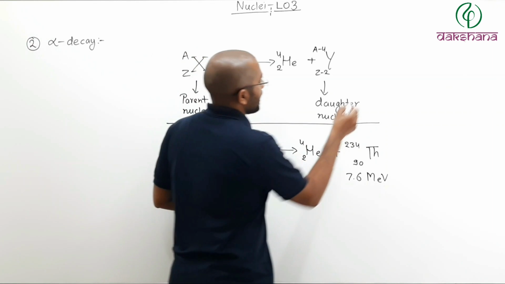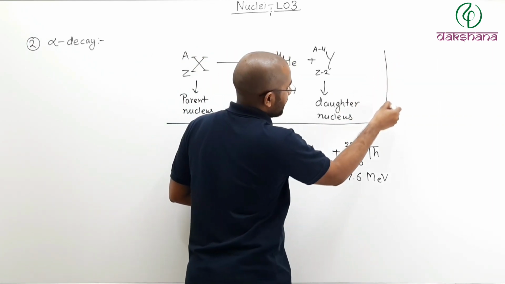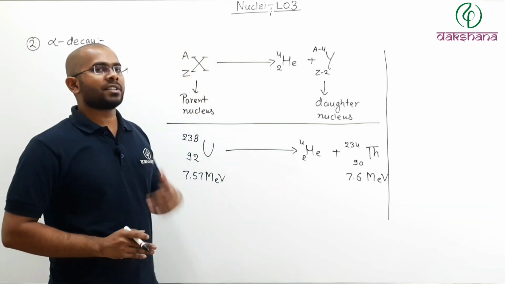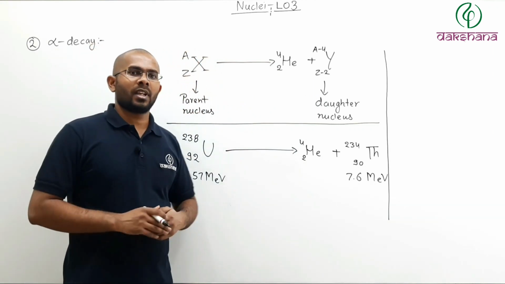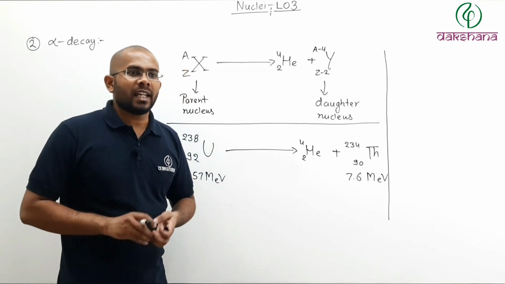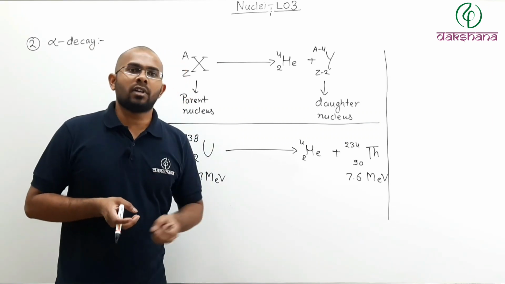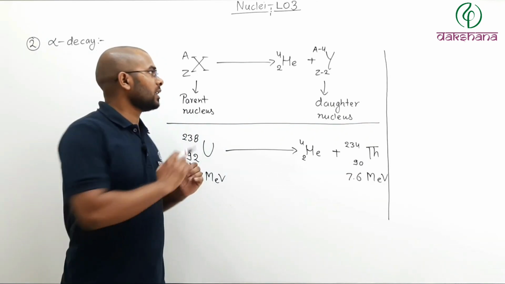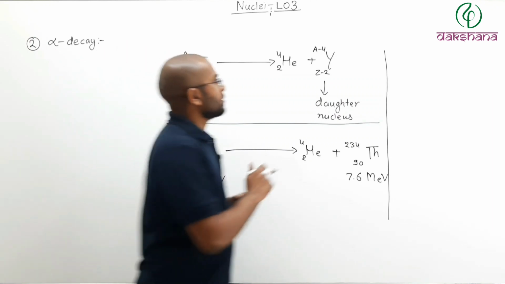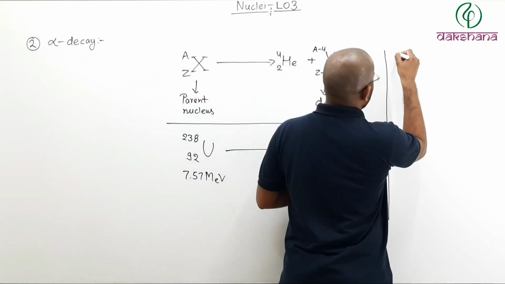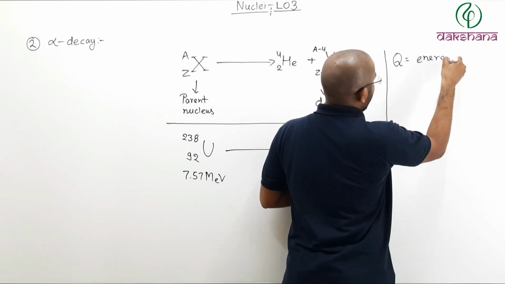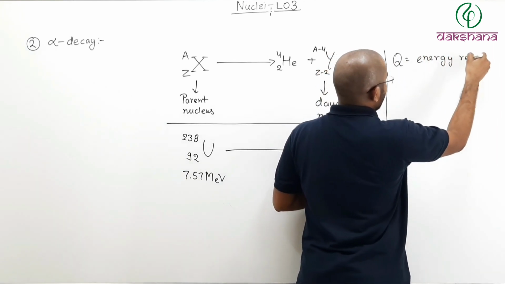So during alpha decay energy will be released. If you want to know how much energy is released, that is what is called the Q value of a nuclear reaction or decay. Q value is nothing but the amount of energy released.